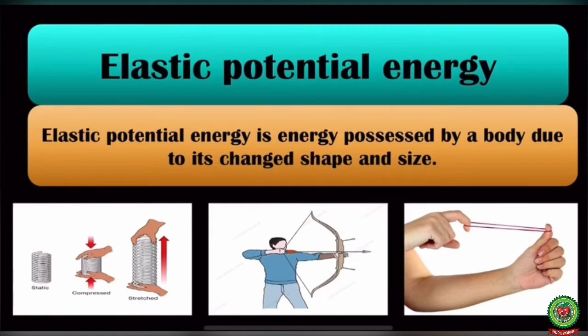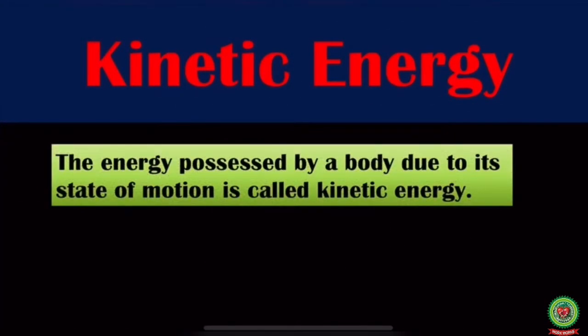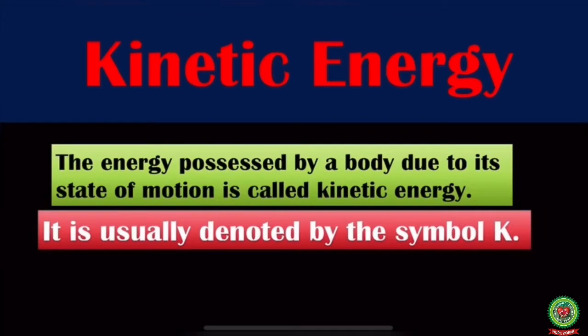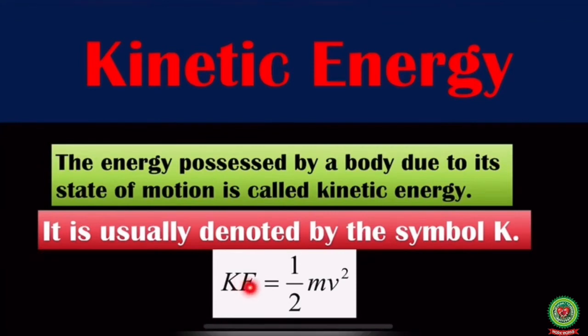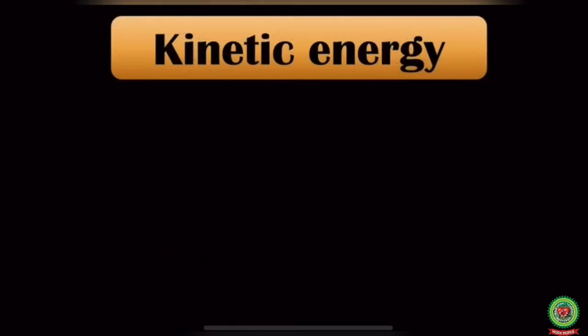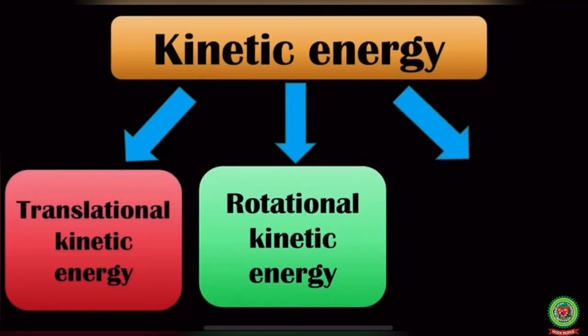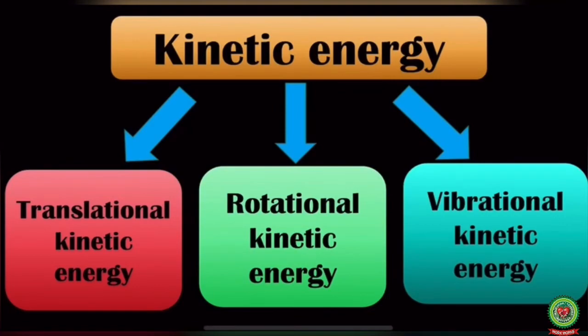Let us discuss about kinetic energy now. Kinetic energy is the energy possessed by a body due to its state of motion. It is usually denoted by the symbol K, and its formula is kinetic energy is equal to half mv square, where m is mass of the body and v is velocity of the body. Let us now discuss about the types of kinetic energy. As I told you, kinetic energy is of three types: translational kinetic energy, rotational kinetic energy, and vibrational kinetic energy.